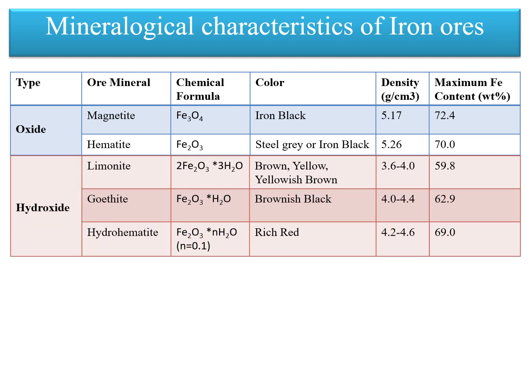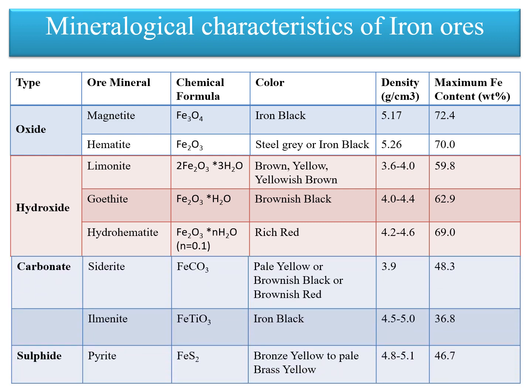The next type is hydroxide type. These ores are characterized by lower iron content, and limonite, goethite, hydrohematite fall under this category. They have high reducibility and porosity and are often accompanied with manganese and phosphorus. The next one is carbonate, siderite. Siderite is a carbonate which contains 48.3% of Fe. It is characterized by lower iron content due to both low iron content in the iron ore mineral and high gangue content in the ore.